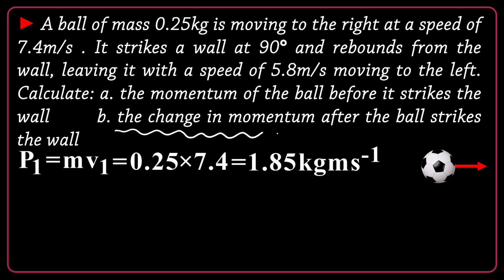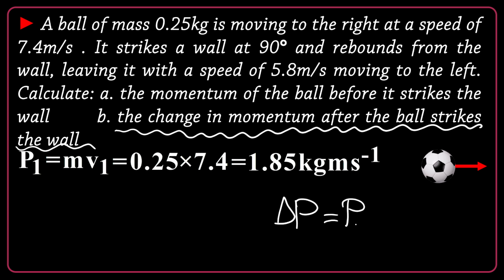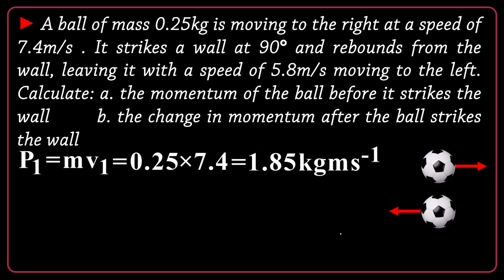Part B, the change in the momentum after the ball strikes the wall. Change in momentum is not momentum, but it's delta P. So I should find P2 minus P1. I know P1, but I don't know anything about P2, the second, the rebounding momentum. So let's find it. P2 is going to be mv2.